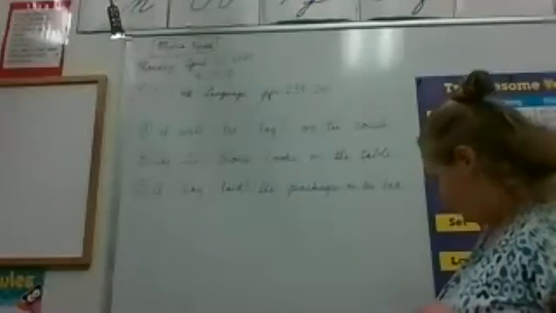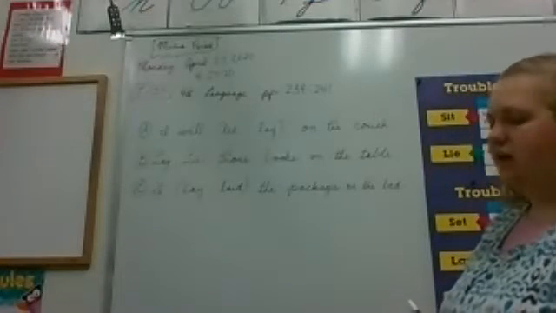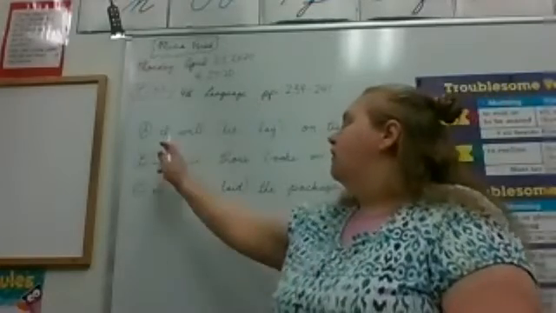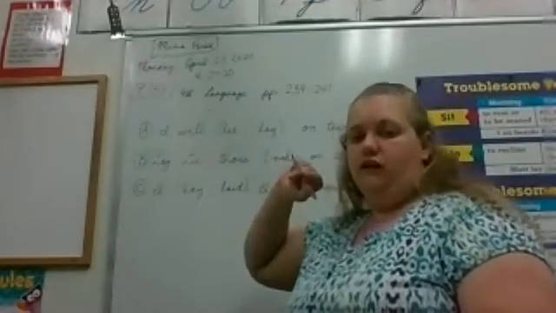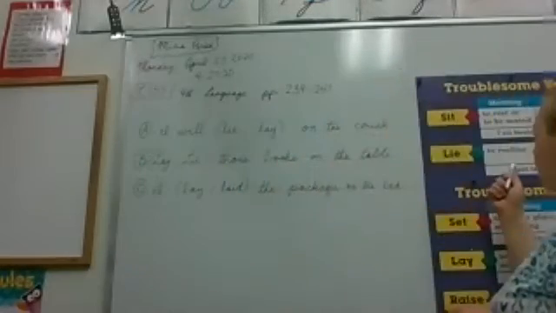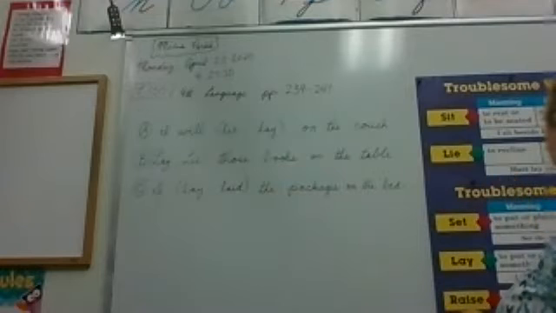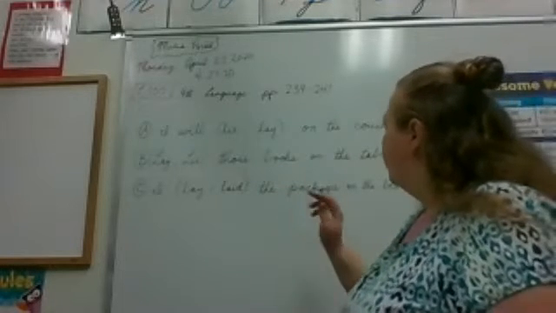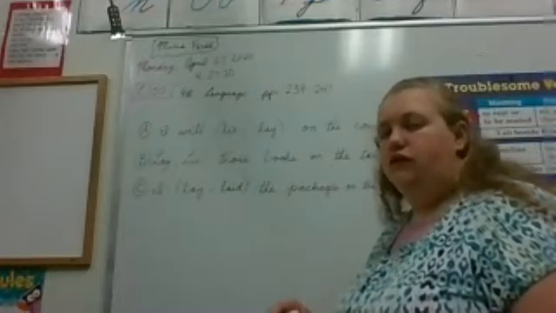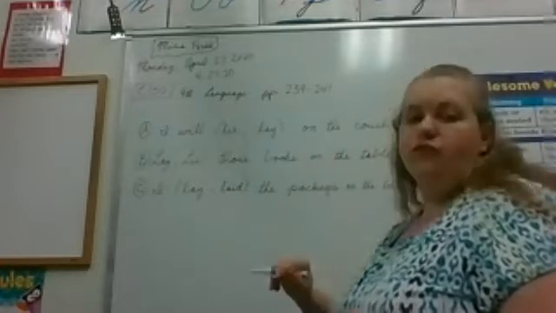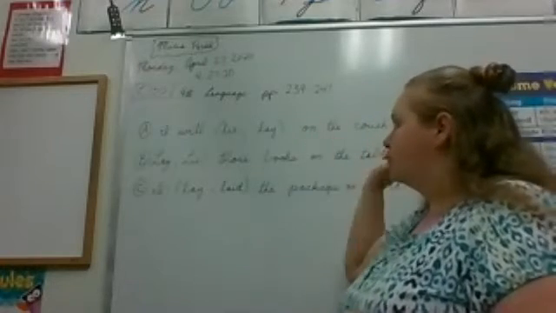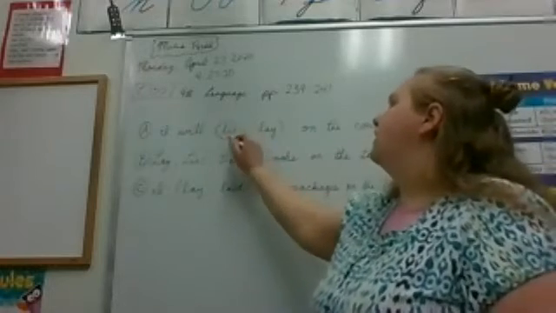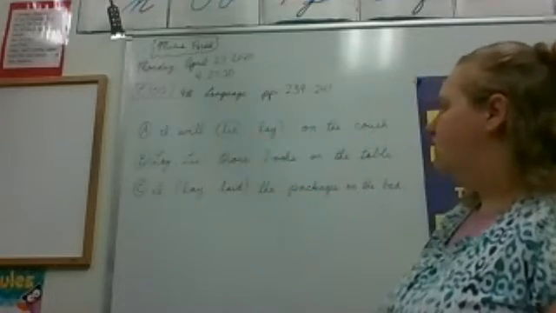So we need to know which word fits best in there. Is I, the person talking, reclining or putting or placing something? I will blank on the couch. There's no object, right? On the couch is a prepositional phrase, so they are doing the reclining, right? So it's going to be lie, all right?